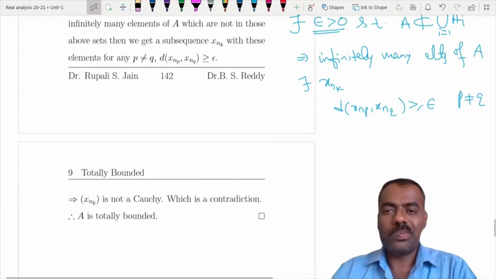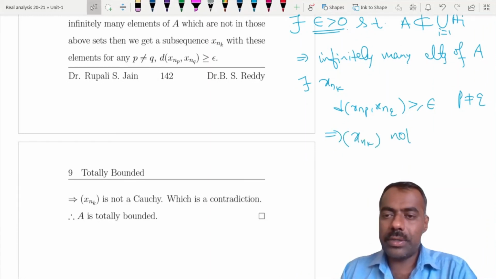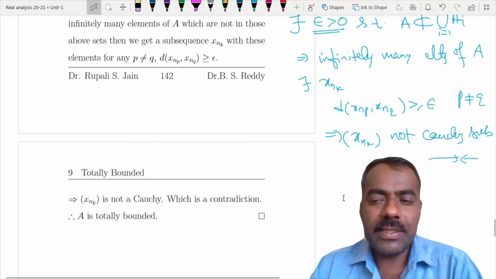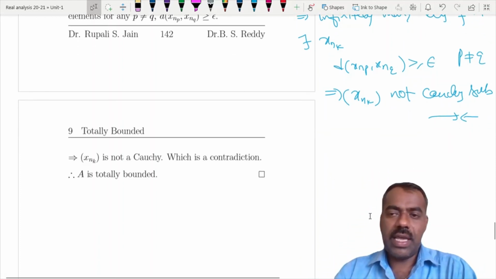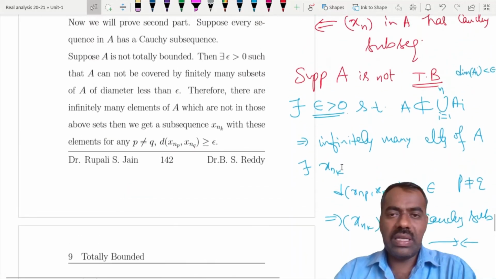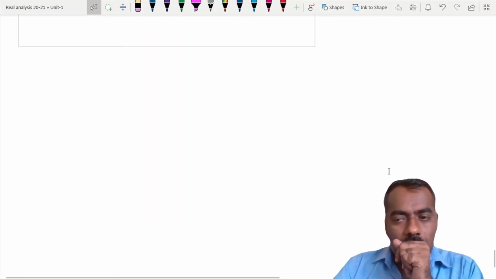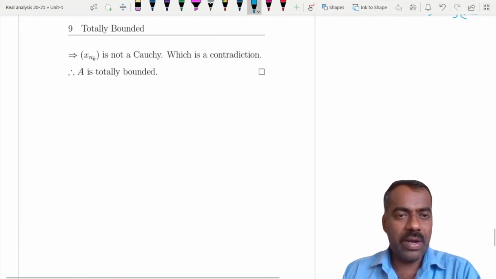Is this clear? That itself shows that xnk is not a Cauchy subsequence, which is a contradiction to the given assumption that every sequence in A has a Cauchy subsequence. So where was our assumption wrong? We assumed it is not totally bounded. So these are some of the quick properties of total boundedness.